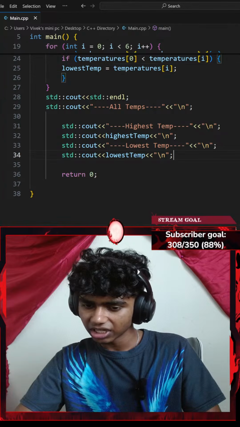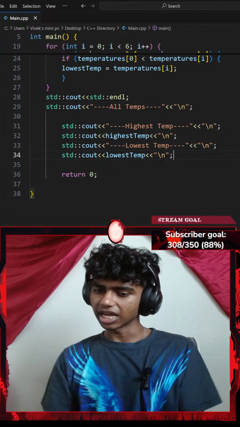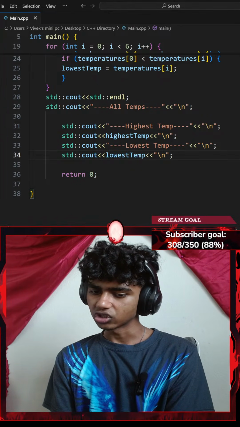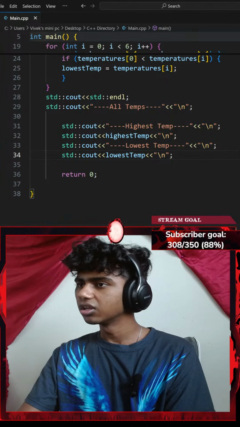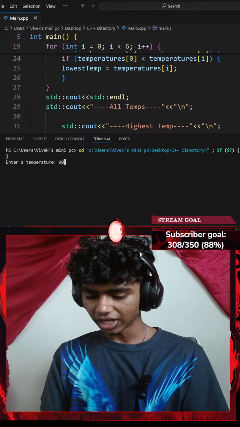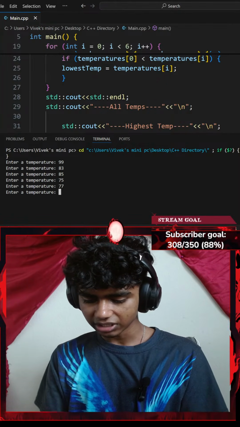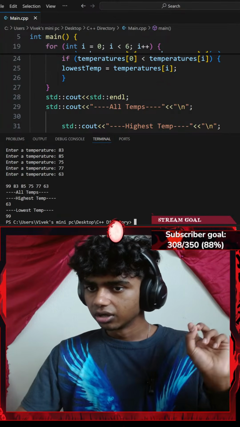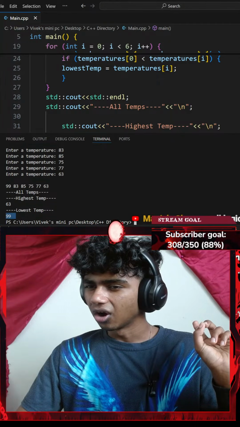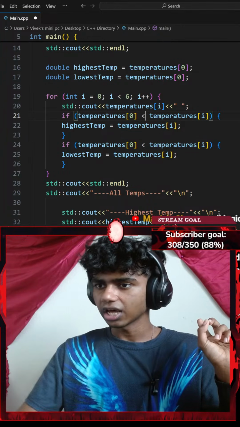If I hit Control S to save the code, remove temperature at index of index, instead make it highest temperature and lowest temperature. You should see if the temperature is lower than the lowest temperature. Huh. Okay, let's try this. So I'll go with 99, 83, 85, 75, 77, 63. Okay, highest temperature 63, lowest temperature 99. Okay, I'd say this is a slight improvement. I just gotta change this to less than and that to greater than.